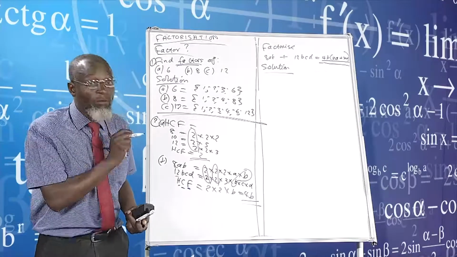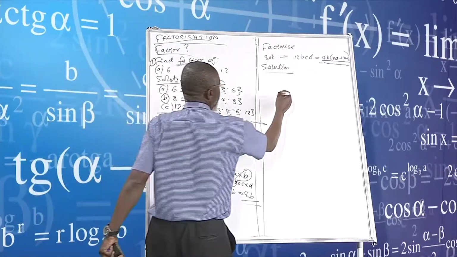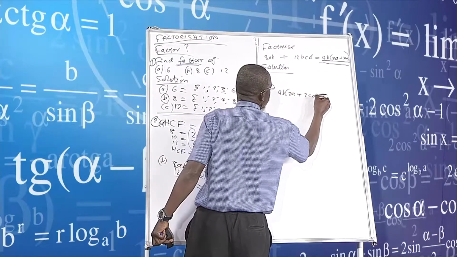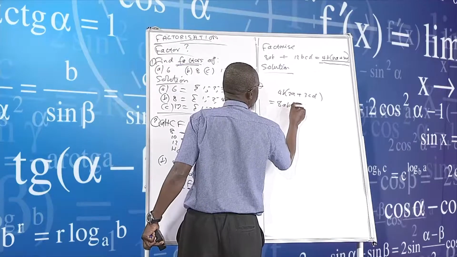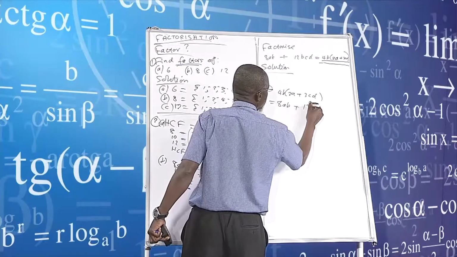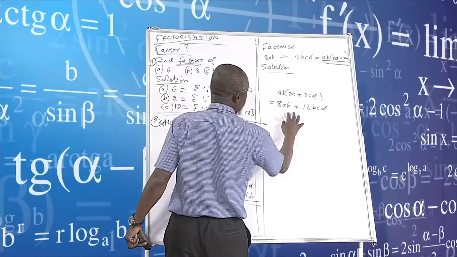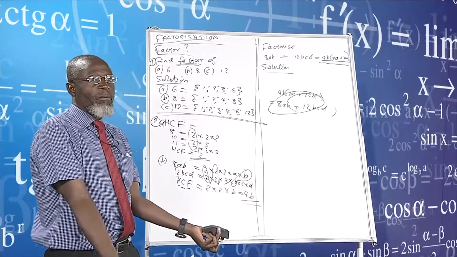I want to prove that this is the correct answer. How do I do that? I can simply come here and say 4B times 2A plus 3CD, multiplying out, this time this gives 8AB plus this time 12BCD. This is 8AB, 12BCD.